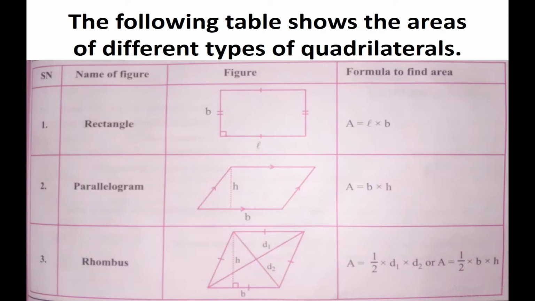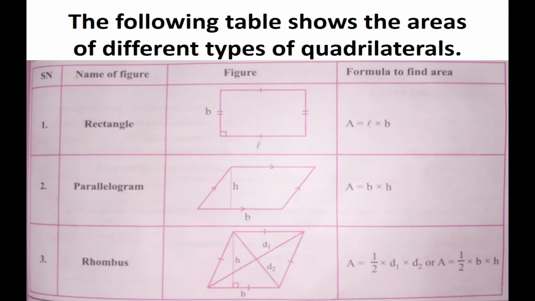These are general information which I showed before this slide. Now, the following table shows the area of different types of quadrilaterals. Here the area formula is given with the figure. About the rectangle, no need for more description here, I think you will learn it in the mensuration chapter when it starts. Rectangle, parallelogram and rhombus are there.